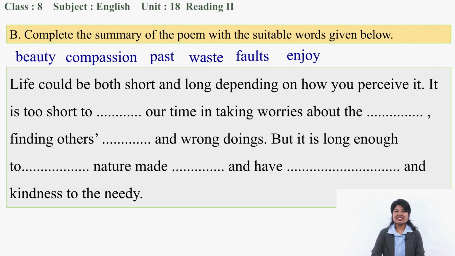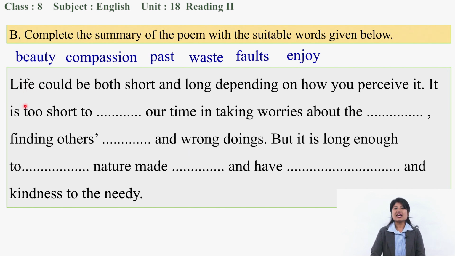And notice that, yes, complete the summary of the poem with suitable words given below. We have the words like beauty, compassion, past, waste, false, and enjoy. Let's fill up these words in those blanks that fit into those blanks. And after filling up these words, we'll get the summary of the poem once again. That might give you the clear view of the poem. Okay, are you ready? Yes, you are ready.